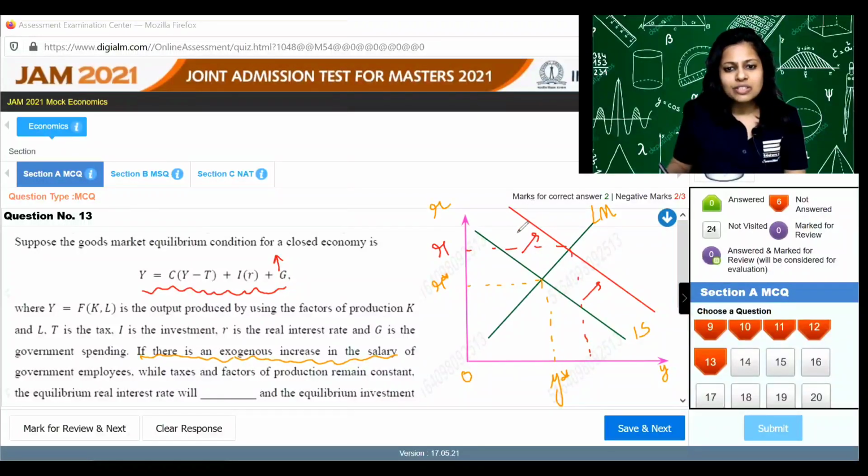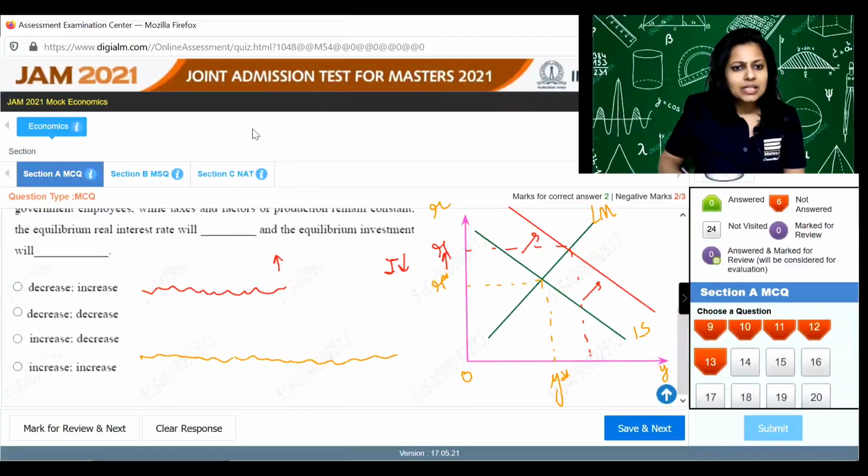And if the rate of interest increases, then investment needs to fall, right? So that is the answer. The equilibrium rate of interest will increase and the equilibrium investment will decrease. So C.